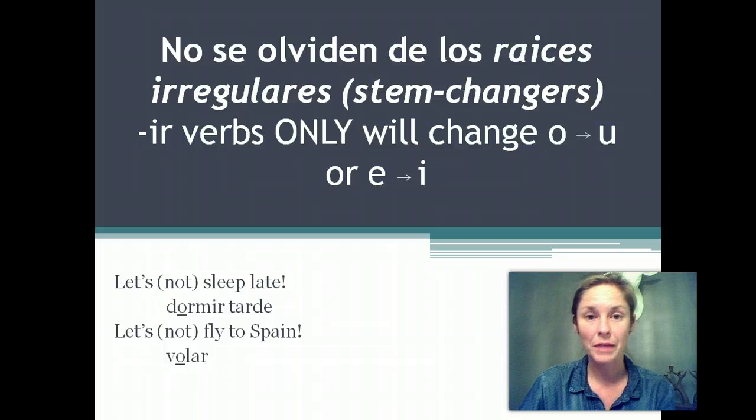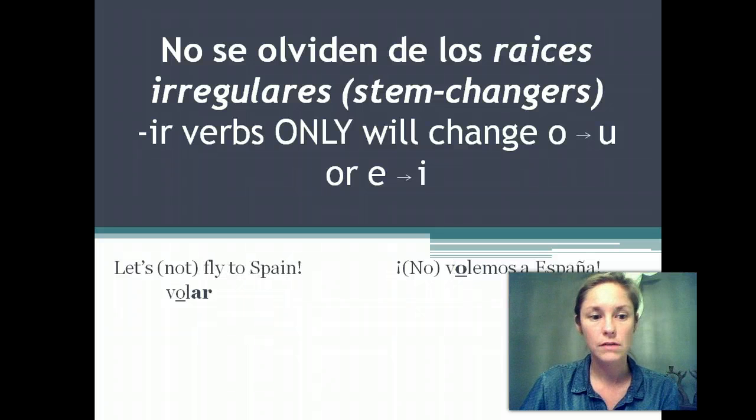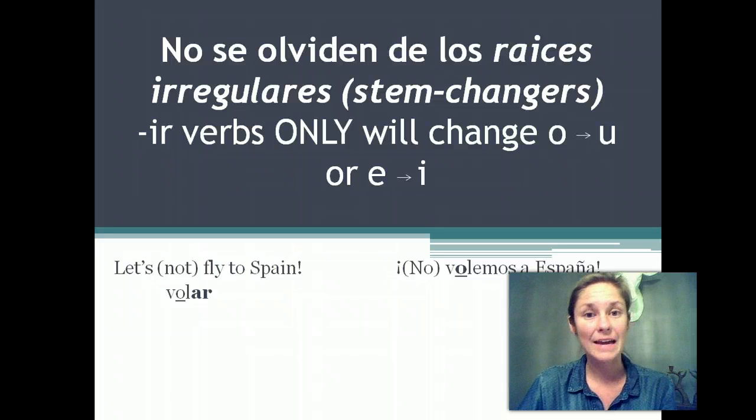That's an IR verb and a stem changer, so that O will go to U in the nosotros and vosotros forms of subjunctive, and it will go O to U in a nosotros command. No durmamos tarde. Now we're going to do the next one. Volar is an AR verb. It's also an O to UE stem changer, but it will not stem change in the nosotros command. It will also not stem change in subjunctive because it's an AR verb. No volemos a España.